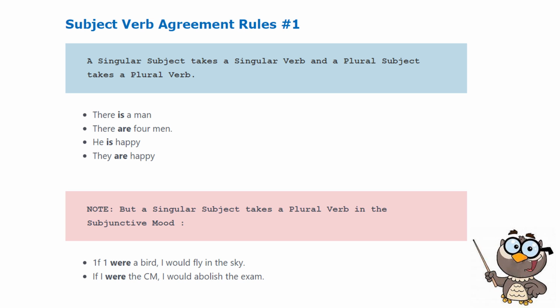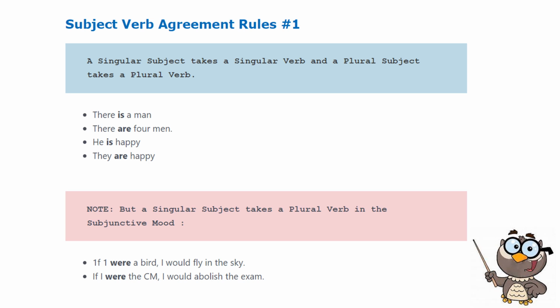For rule number one, a singular subject takes a singular verb and a plural subject takes a plural verb. Take note that a singular verb has S, while a plural verb has no S. So let us take the examples given. First one is, there is a man. There are 4 men. He is happy. They are happy. Is is a singular verb. Are is a plural verb.